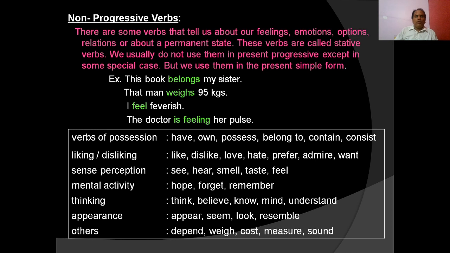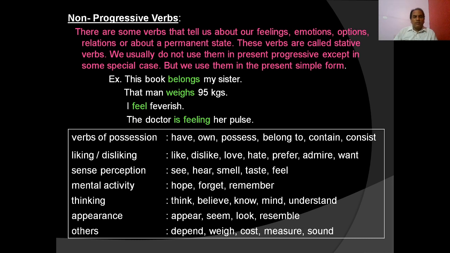You see, feel is present simple, but is feeling is present progressive, used in a different meaning. Okay. So the non-progressive verbs are those verbs that are not usually used in present progressive. Verbs of possession: have, own, possess, belong to, contain, consist. Liking and disliking: like, dislike, love, hate, prefer, admire, want. Sense perceptions: hear, see, smell, taste, feel.